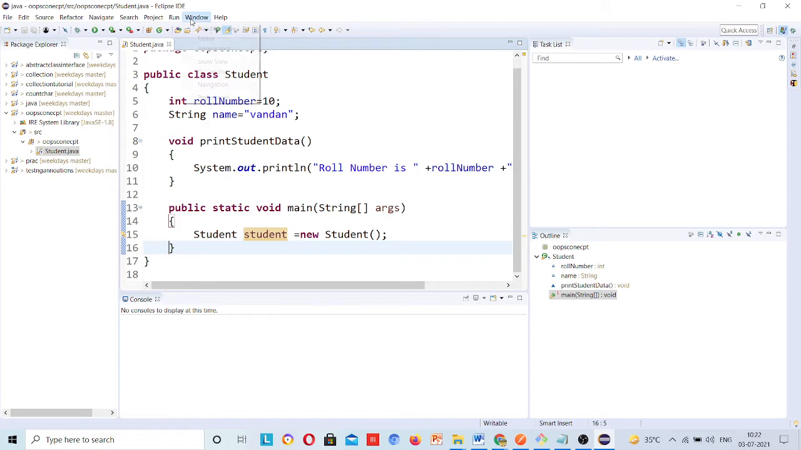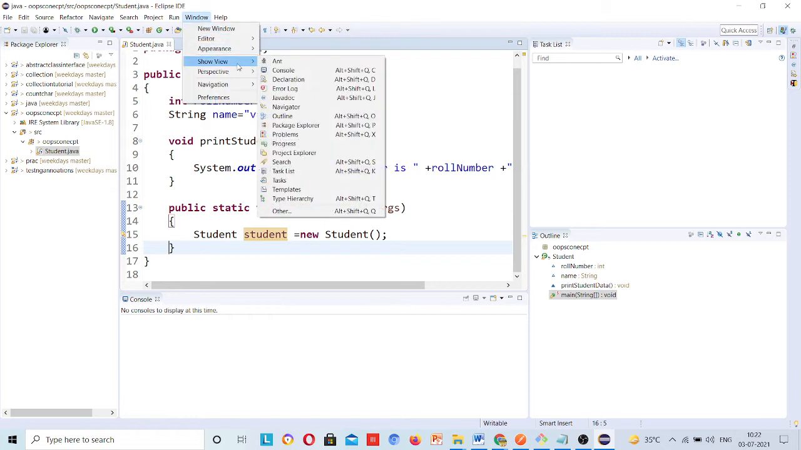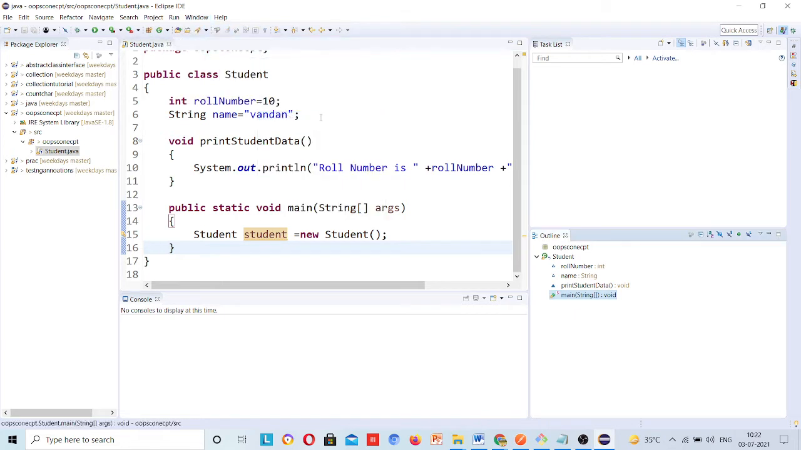I will go to Window, Show View, and here in Show View, what will you see? ANT, just ignore this, you have the console here. Then what you need is Outline. Just click on this Outline. Outline will be present somewhere here. We'll see.